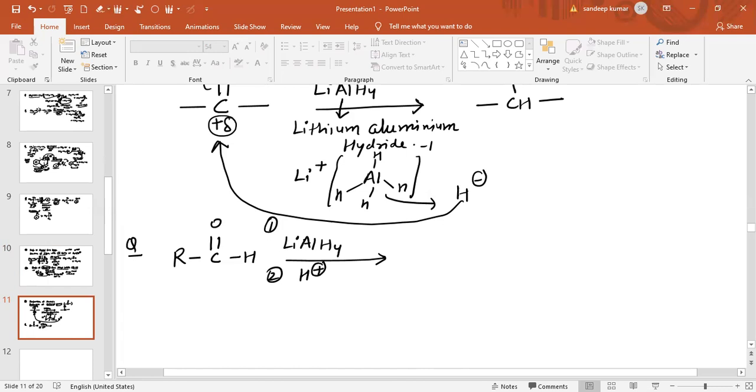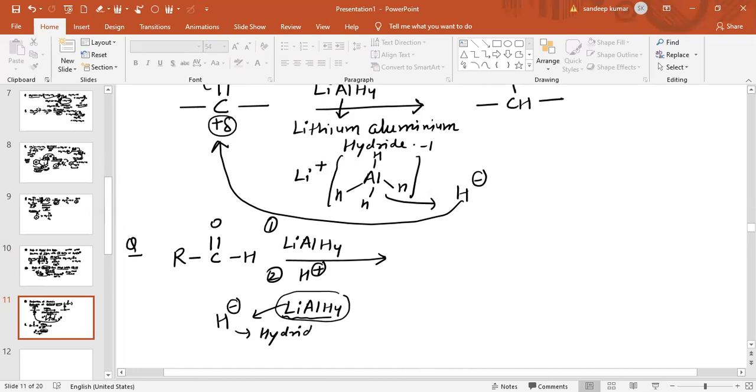Now see, first of all, this lithium aluminium hydride will supply H minus, which is basically the hydride ion.